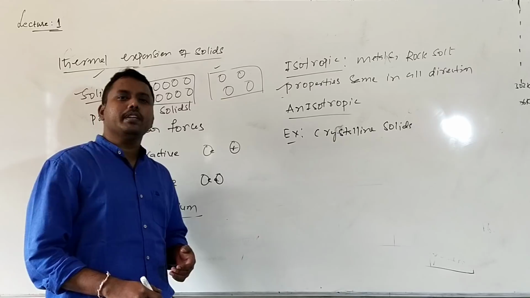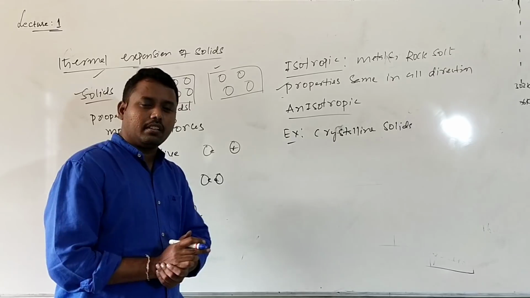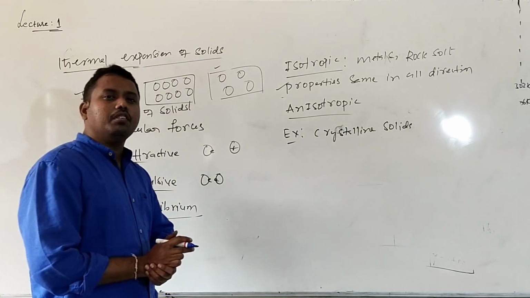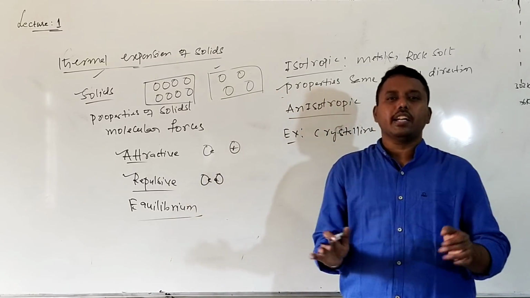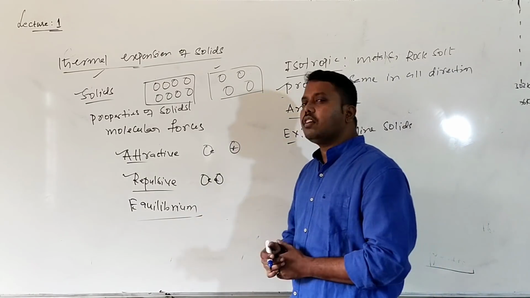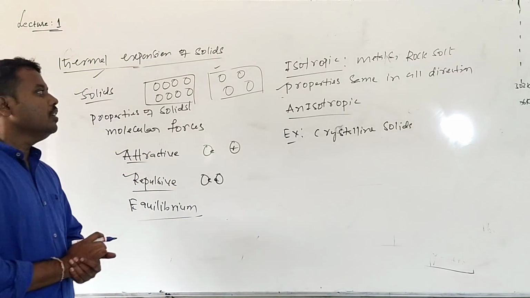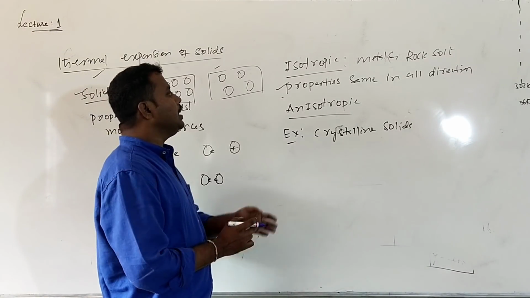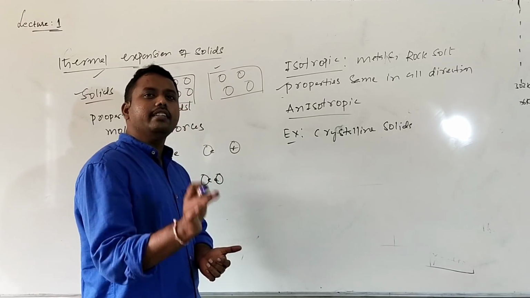In anisotropic solids, thermal expansion is not the same in all directions. Whenever CaCO3 is heated, it will not expand uniformly in all directions. Are you getting that?